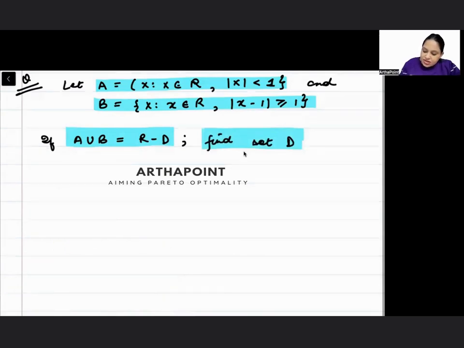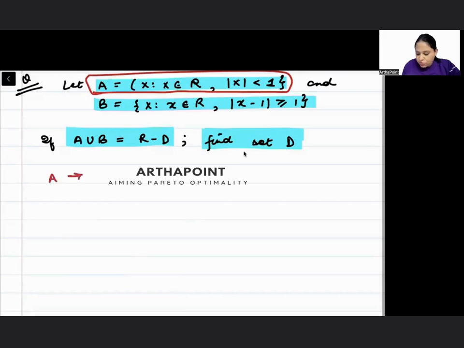Beta, A is given to you as a set which is mod x less than 1. So if I have to expand A, mod x less than 1 means that x lies between -1 and 1. Mod x less than 1 implies that x lies between -1 and 1.